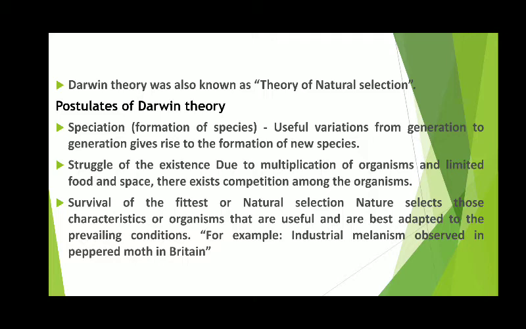Thus, there may be a variation of height in the progeny. Now, the advantage of long legs to the progeny is that when no food or grass is available on the ground, then the progeny having long legs can reach the leaves on tall trees, eat the food, and survive.